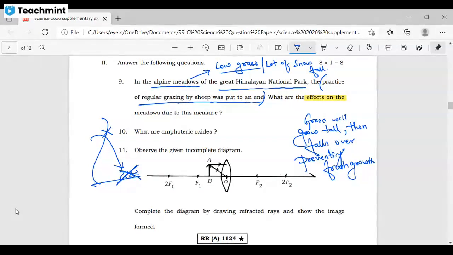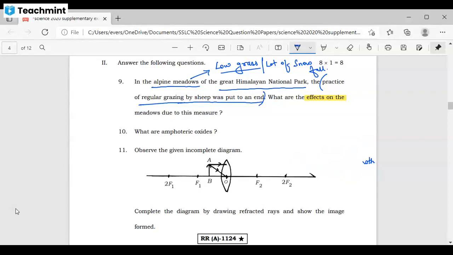Concepts are clear? Yes, sir. Did you understand the question? Yes, sir. Very good. And the next question here is, what are amphoteric oxides? Can you tell me from which chapter this question is taken? This question is derived from which chapter? What are amphoteric oxides?